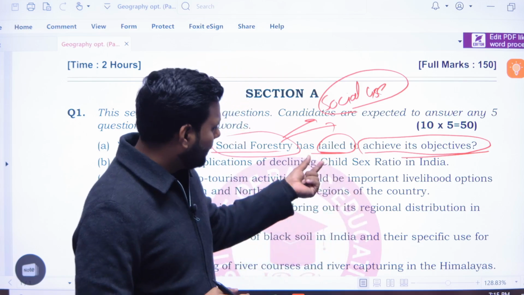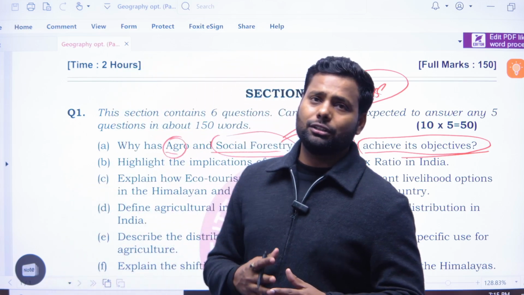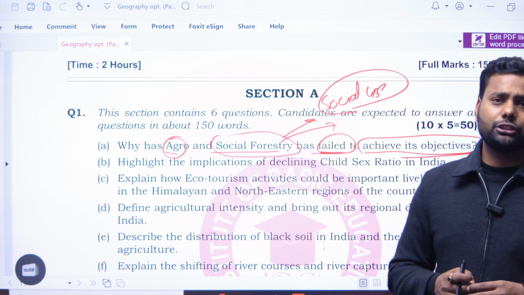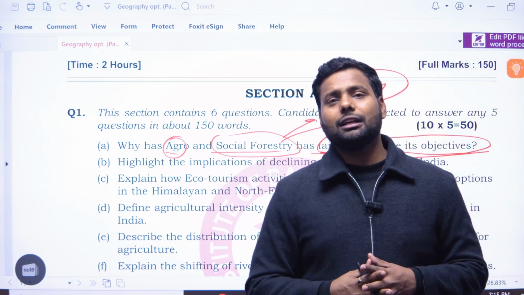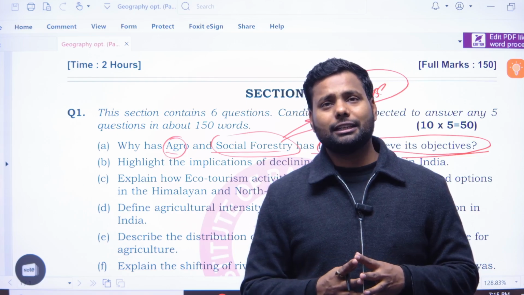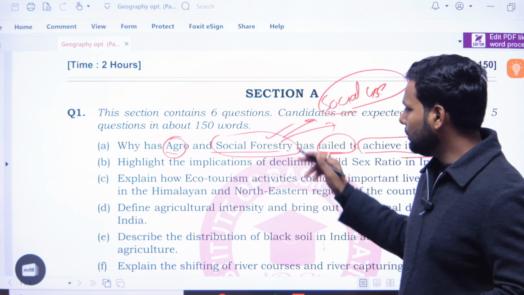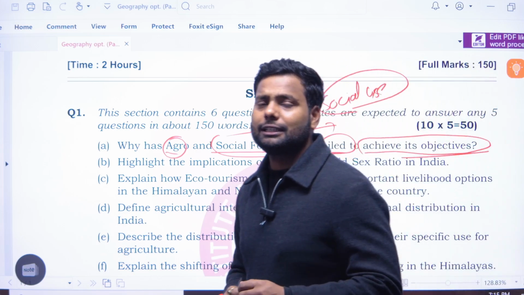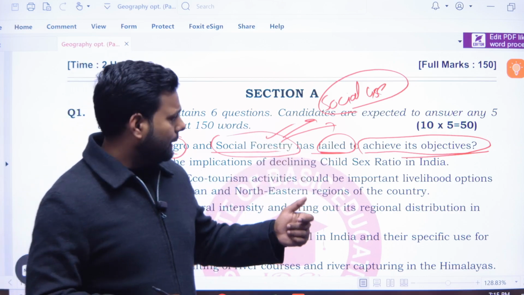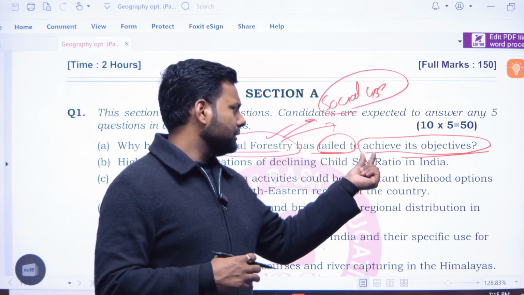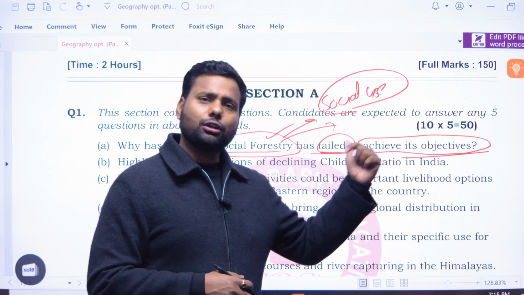And in some areas the government ignored geographical diversities, regional disparity between the regions. So these are some of the points which broke the continuity to achieve its objective.